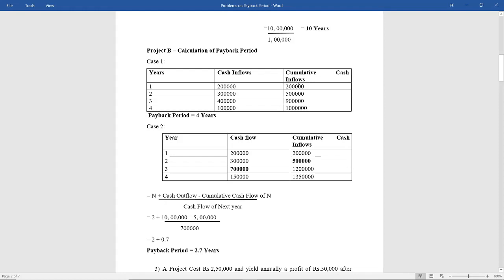So what you have to do, just go on adding. For the first year, the cash inflow and cumulative cash flow will always be same. And for the next years, you have to just keep on adding. 2 lakh plus 3 lakh, 5 lakh, 5 lakh plus 4 lakh, 9 lakh, 9 lakh plus 1 lakh, 10 lakh. So what we have seen is, in case of unequal cash flow, how do you calculate payback period? First calculate cumulative cash flow. The year in which the cumulative cash flow is equal to the original investment or the cash outflow.